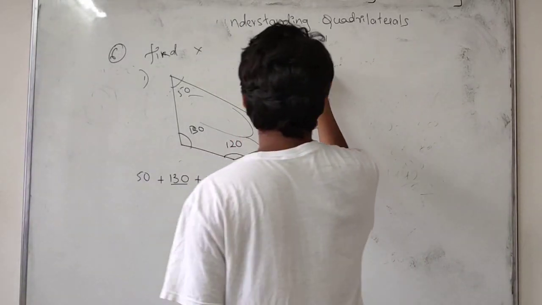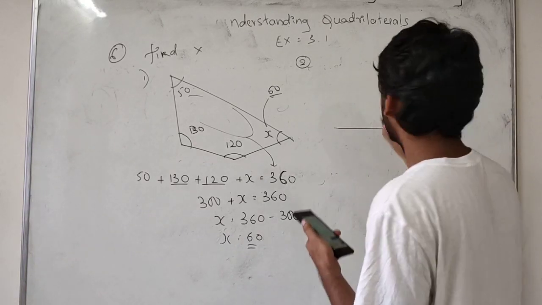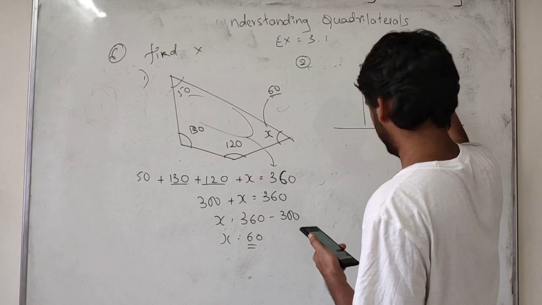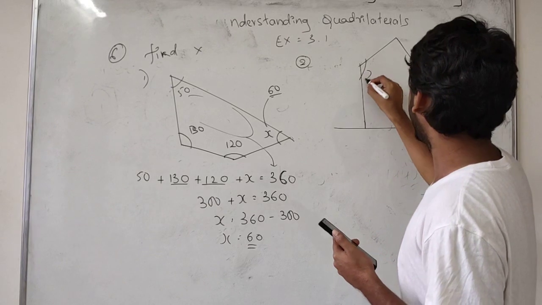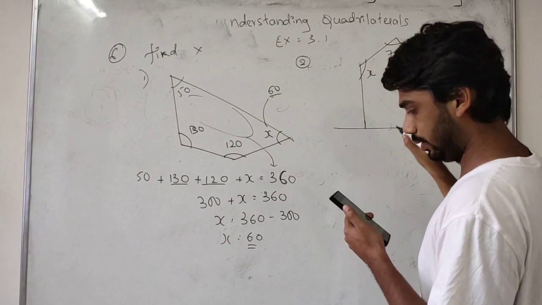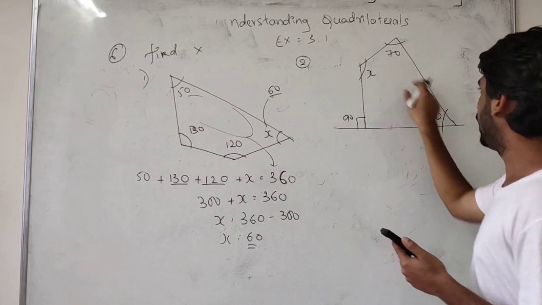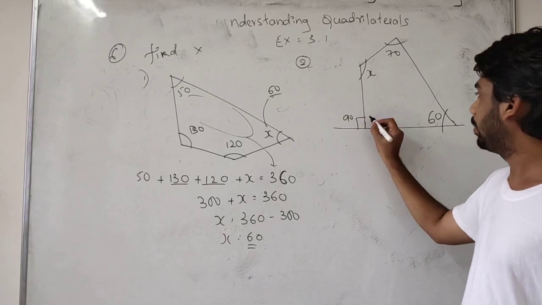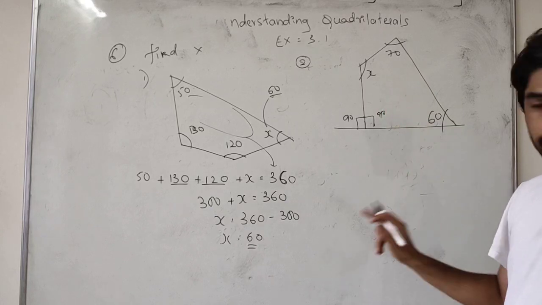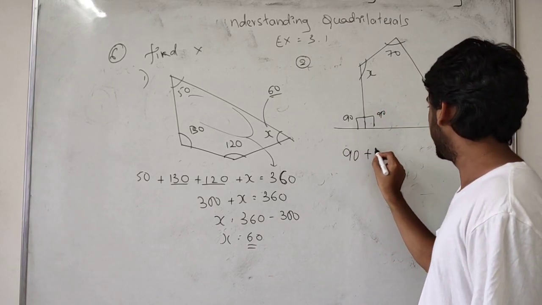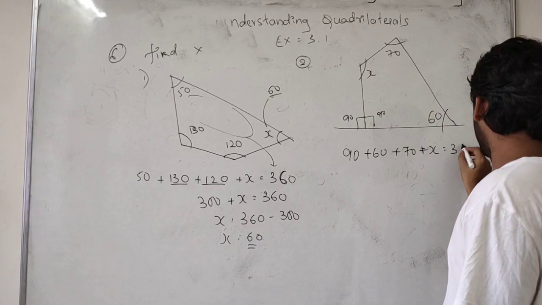Okay students, now the second problem. There is a figure. This is also a quadrilateral figure. Here you will find x, 70, 60. Here is 90 degrees. We have to find this one. Here 90 degrees is perpendicular. Now the whole quadrilateral will be 360. So I will get 90 plus 60 plus 70 plus x is equal to 360 degrees.